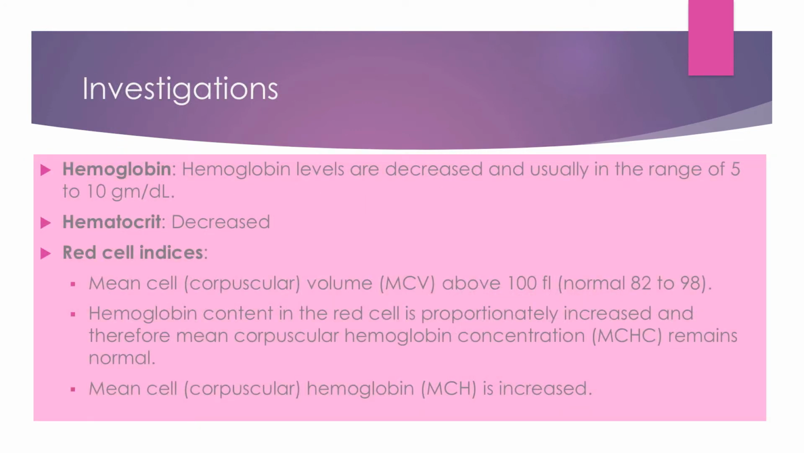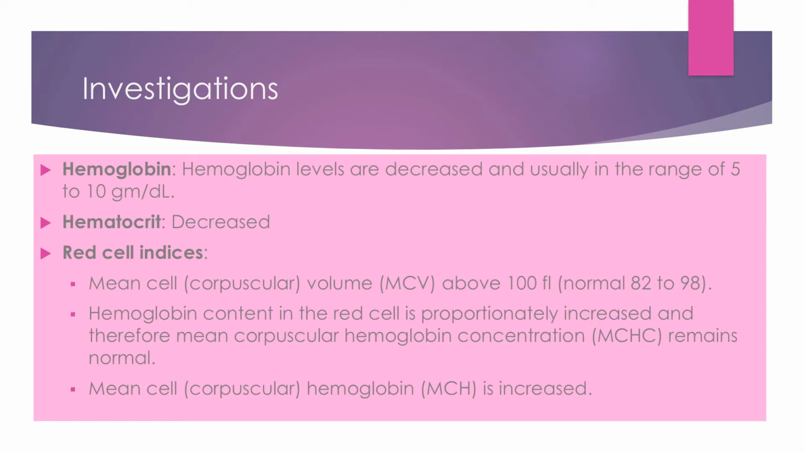Hemoglobin investigations: the hemoglobin is less, usually in the range of 5 to 10 gram per deciliter. Hematocrit, the packed cell volume, is decreased because the number of RBCs is decreased. Red cell indices: the mean corpuscular volume is more, above the normal range, because the RBC is bigger in size, it is a macroovalocyte.